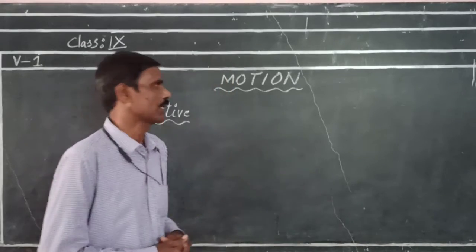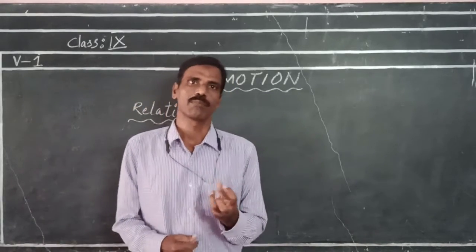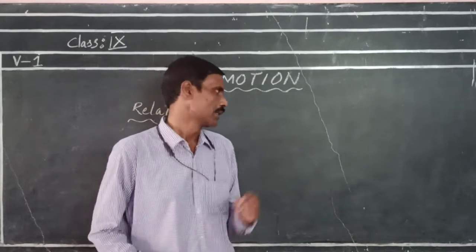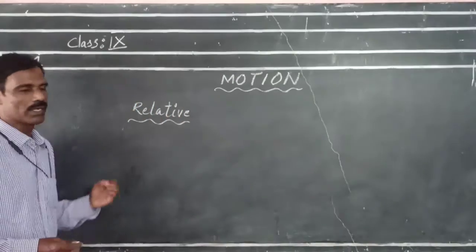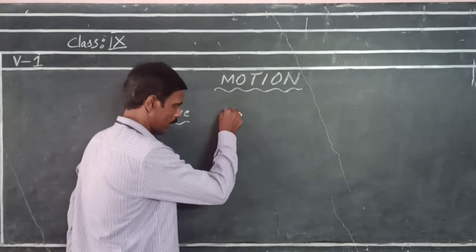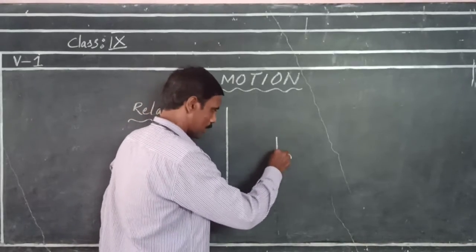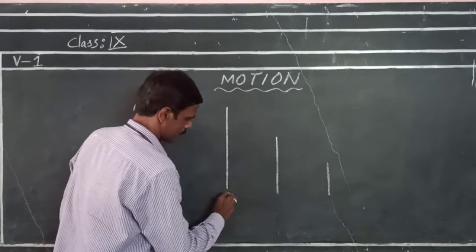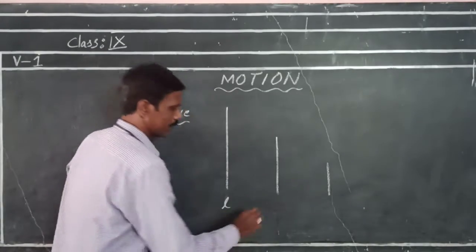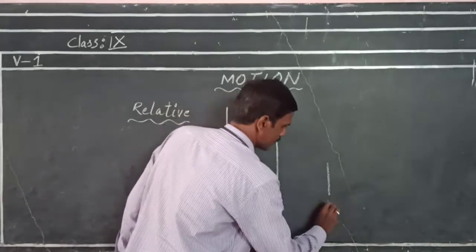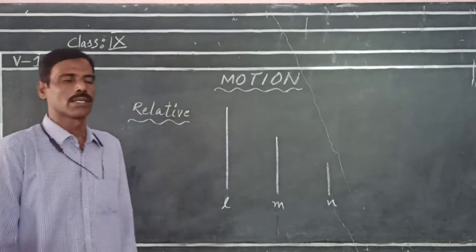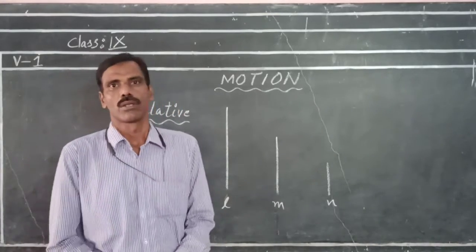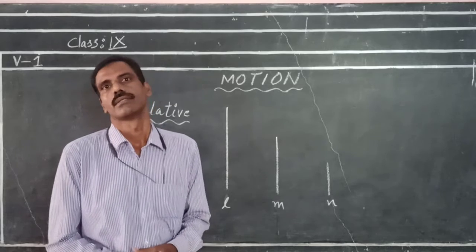Why are we discussing relative? Because motion is a comparative word with respect to another object. Before discussing motion, what is relative actually? Suppose I draw three lines, let us say this is the line L, this is M and this is N. Now, if I ask you, is M longer than N?